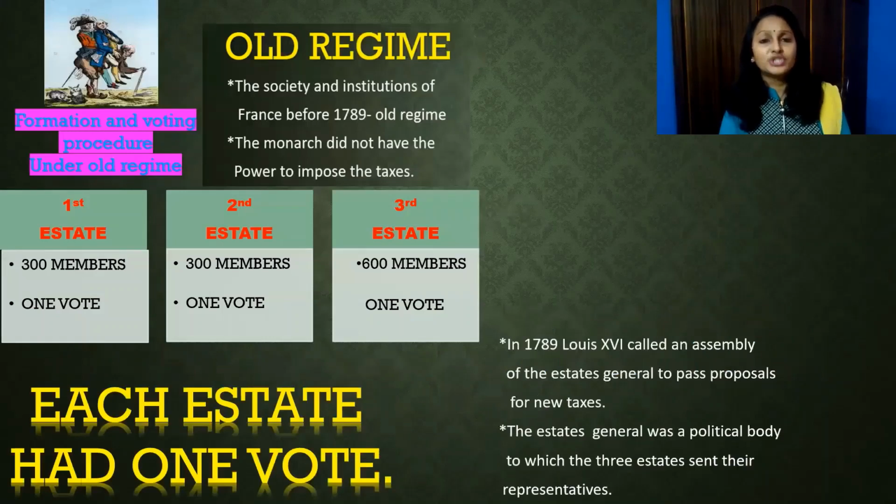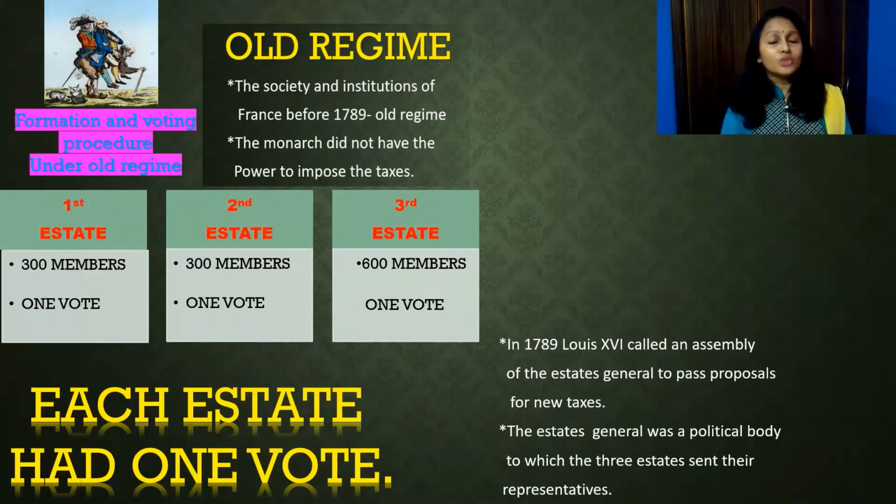What is the old regime? The old regime is a social and political system during the 1770s in France, where the monarch had no power to impose taxes. So he called a States General meeting on May 5th, 1789. What is a States General? A States General is a political body where all three estates sent their representatives.